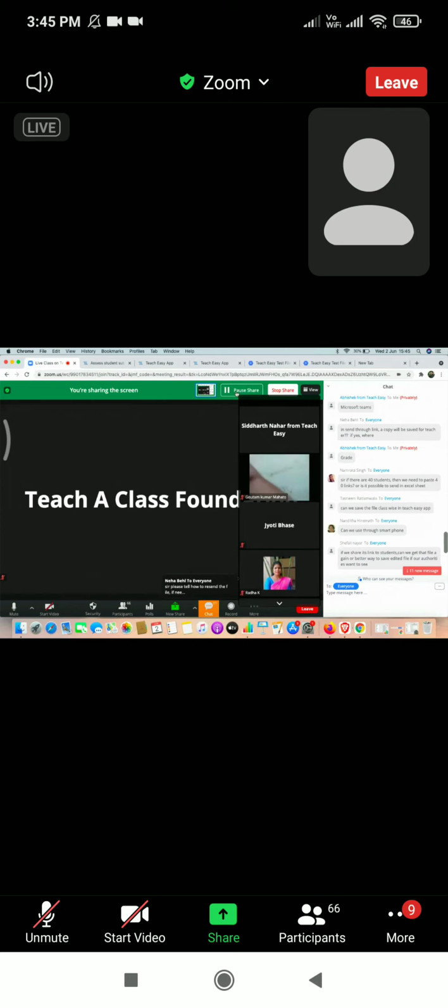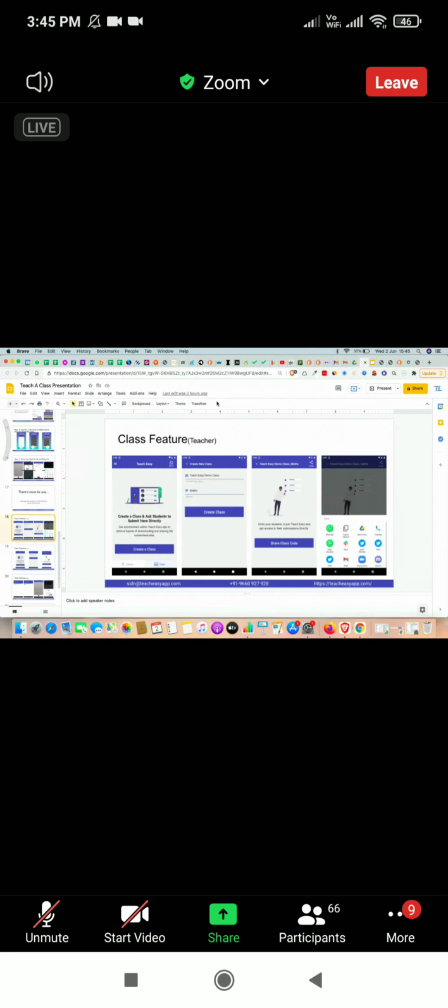I hope my screen is visible right now. This is the mobile version of how class works. You can create a class and enter class details. It will be similar on desktop as well, and that is why I'm showing you. You will get a class code that you can share with your students.